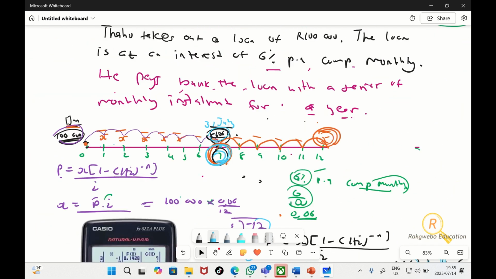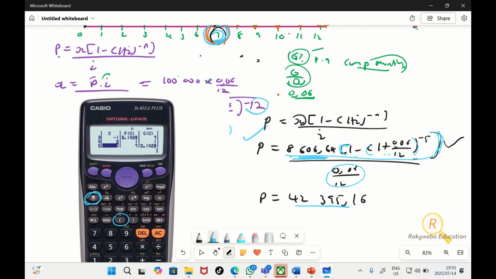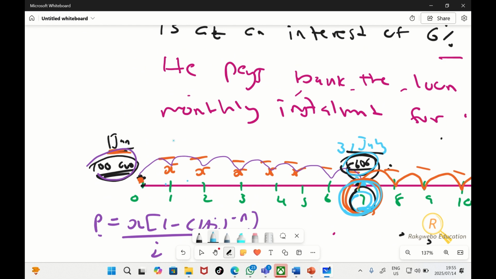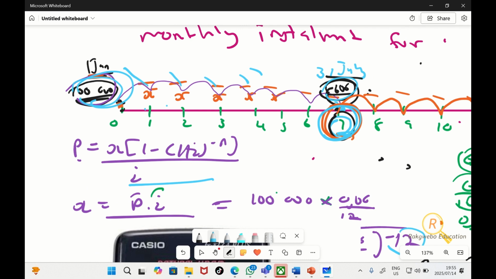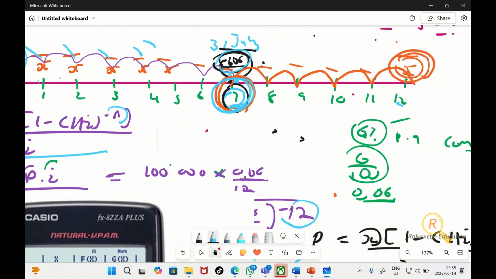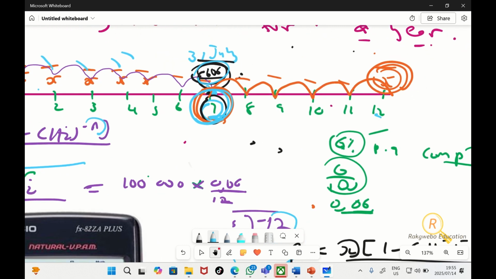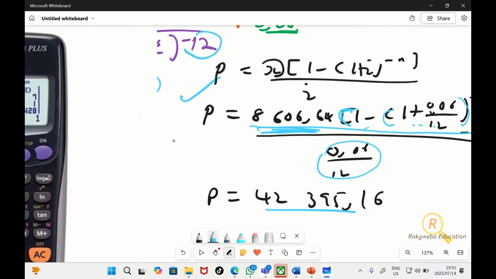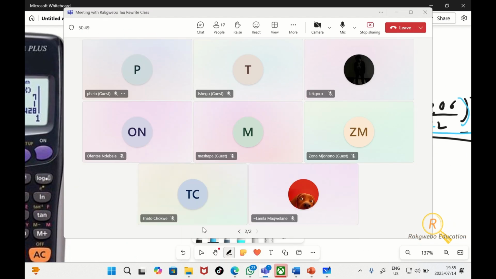Same as when, let's just say in this question they said that this guy takes out a loan. They don't tell you how much, but they tell you he pays 8,606 per month, and ask you what was the loan amount. You literally do the same thing. You use this formula, and the n will be the number of periods until the last payment, which would be like 12. So it's a similar arrangement when you're looking for the balance on a loan or the loan outstanding. Yes, I did explain this explicitly last week, so I hope that you guys understand.